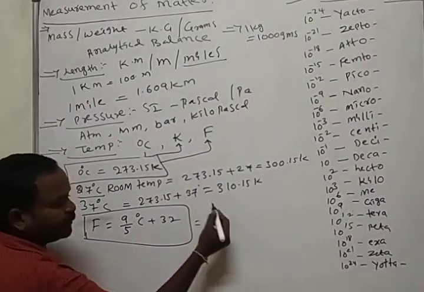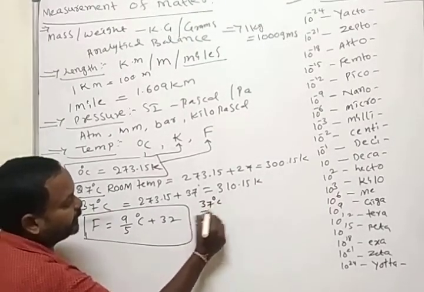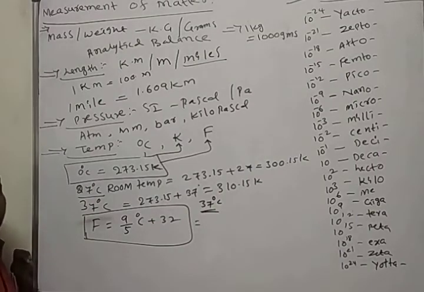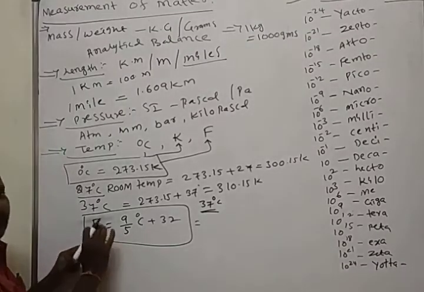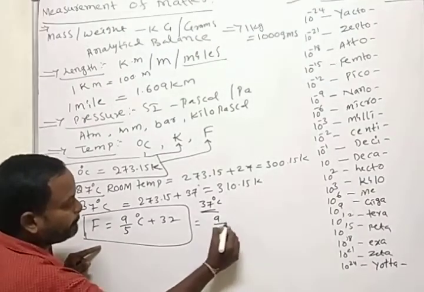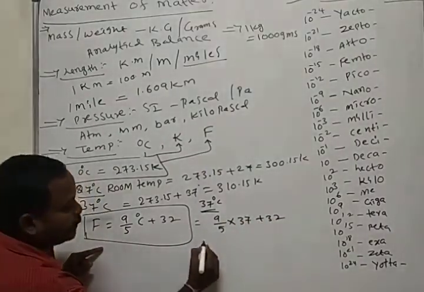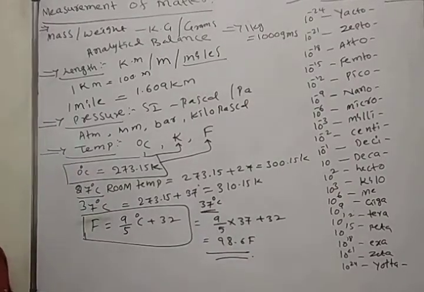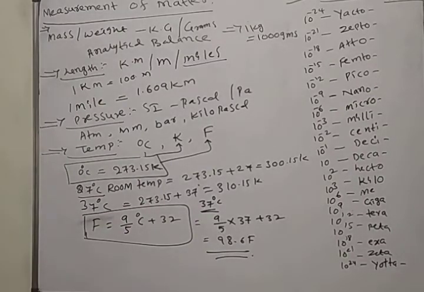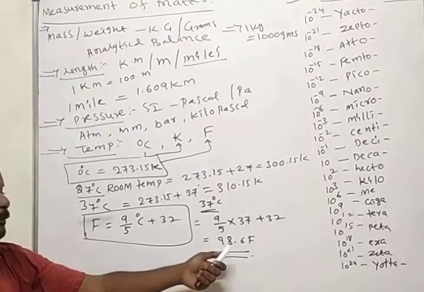I will give some examples in continuation. Human body temperature is 37 degrees centigrade. What is the human body temperature in Fahrenheit? F is equal to 9/5 into 37 plus 32. Here we get 98.6 Fahrenheit. We always record human body temperature in Fahrenheit as 98.6.